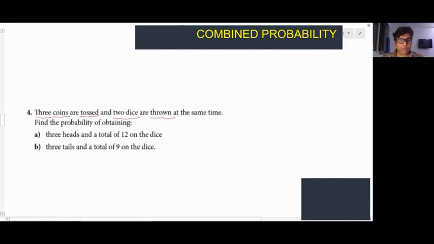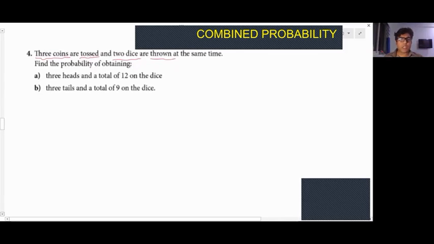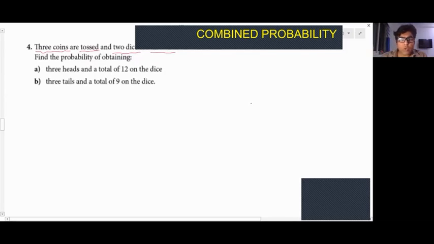Okay, now I come with one more question. The question goes this way. Let me just read the question. 3 coins are tossed and 2 dice are thrown at the same time. Okay, at the same time. So 3 coins are tossed.